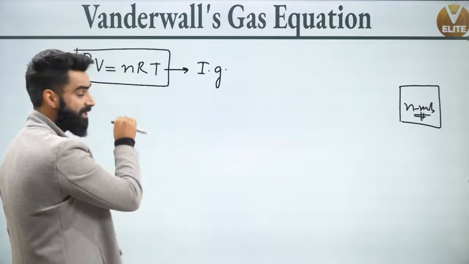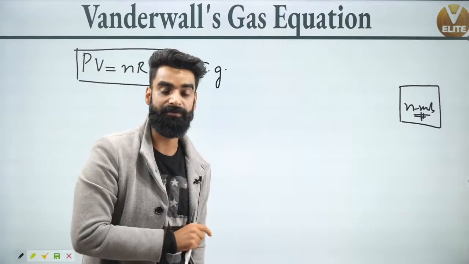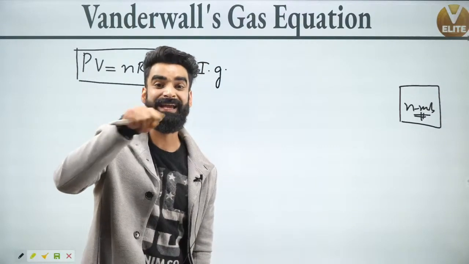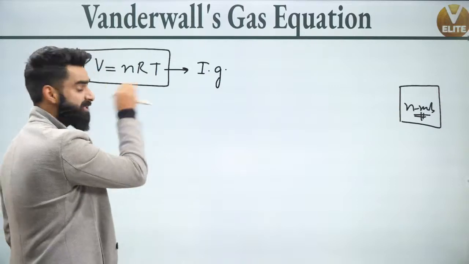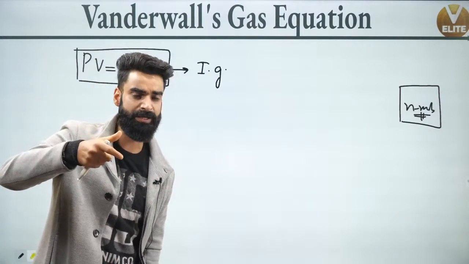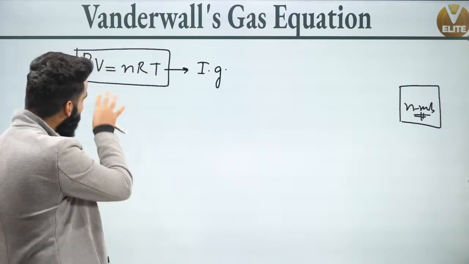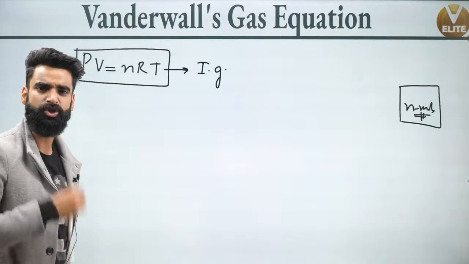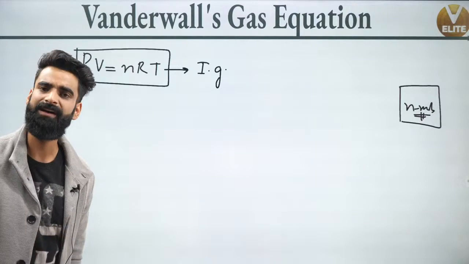We have to do some modifications in this equation. Why? Because in the real gas, there are forces of attraction or repulsion, and we cannot neglect the actual size of the molecule, right? But this equation does not account for the force of attraction between the molecules or the size of the molecules. So I'll be adding or subtracting a few things over here so that the new equation which gets generated will be valid for the real gas.